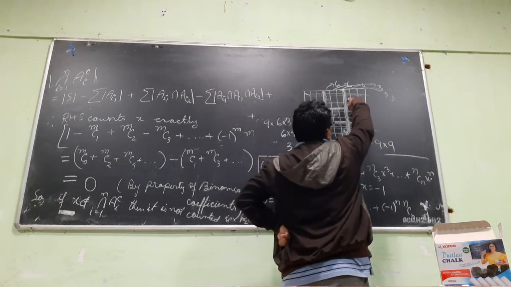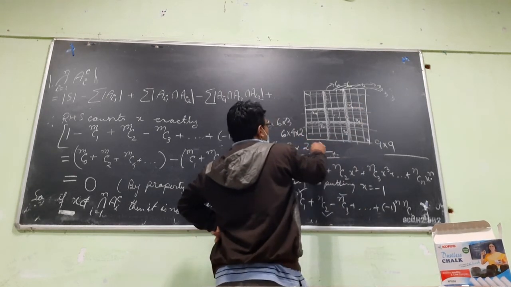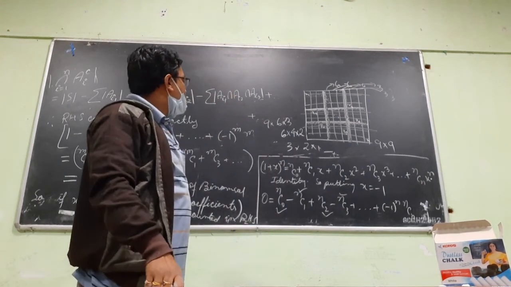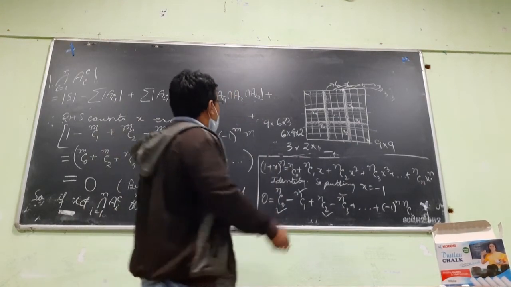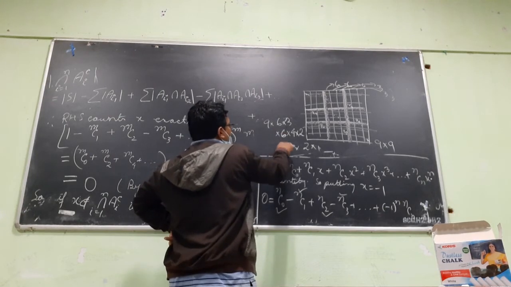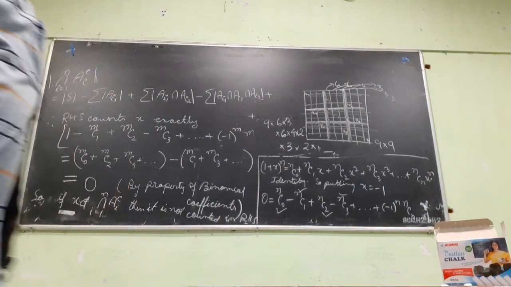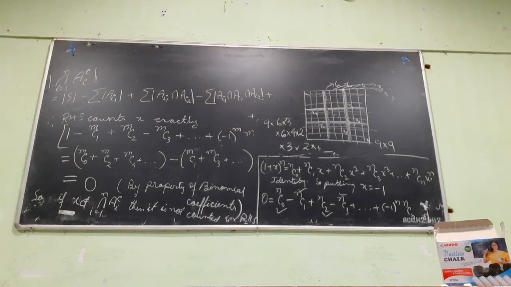So it's just factorial 3, 3 into 2 into 1. Is this logic correct? 9 into 6 into 3 multiplied with 6 into 4 into 2, again multiplied with 3 into 2 into 1. Can we do it this way?